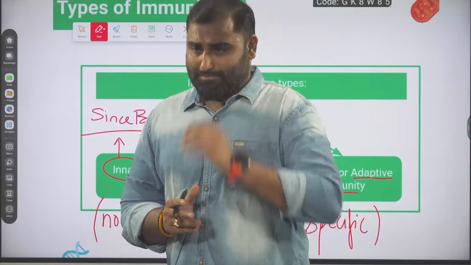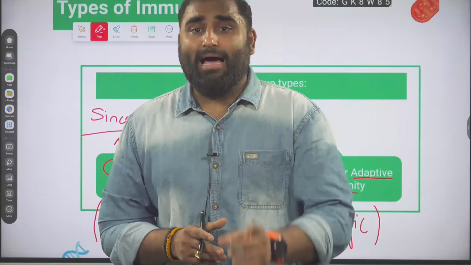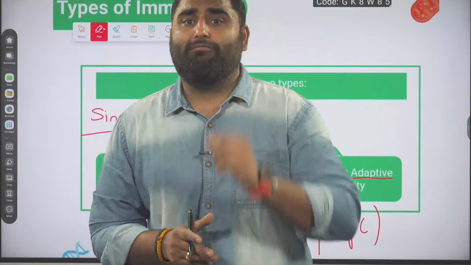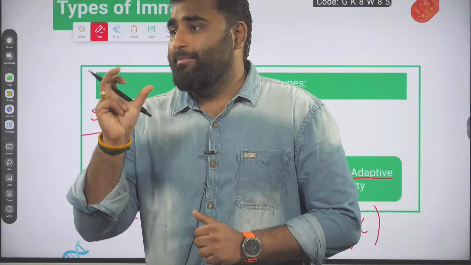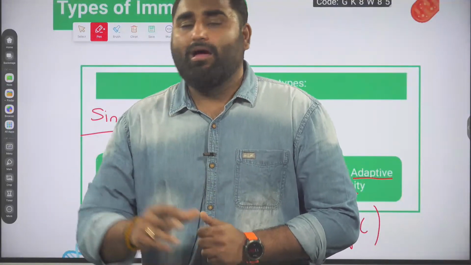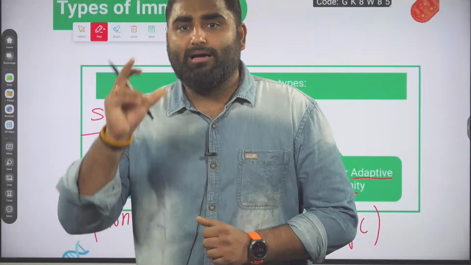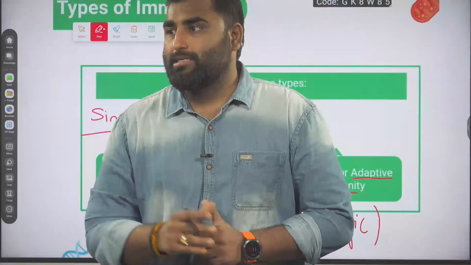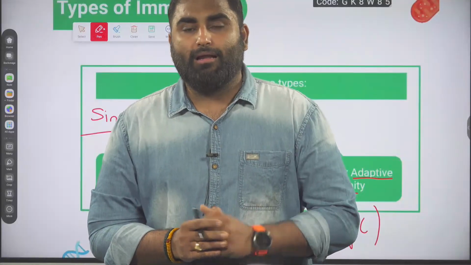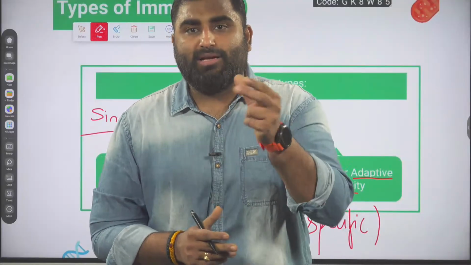Which barrier prevents the entry of foreign bodies or microbes in your body? Name of the barrier. Physical barrier. Example of physical barrier: skin and mucous membrane. Very good, guys. Absolutely right. Next question.